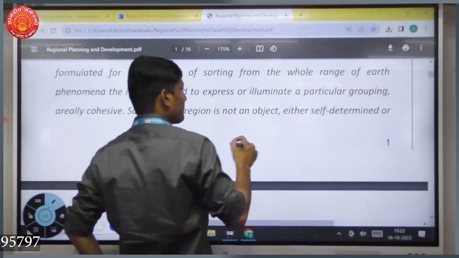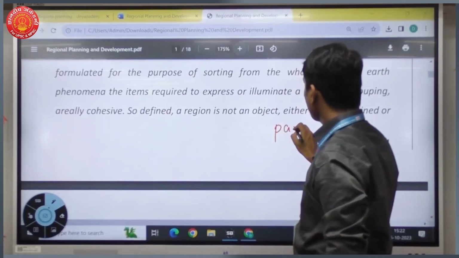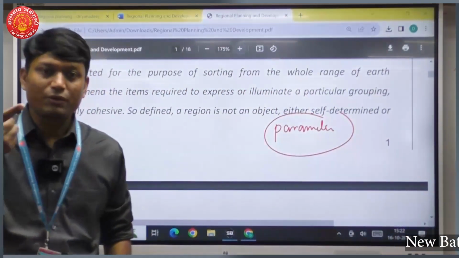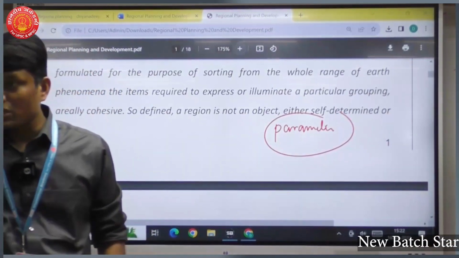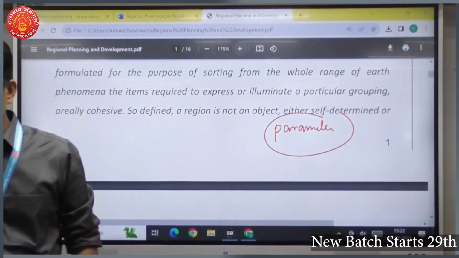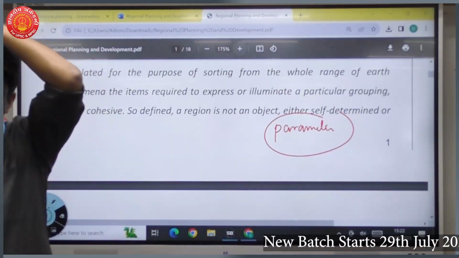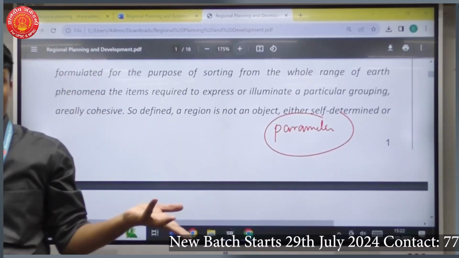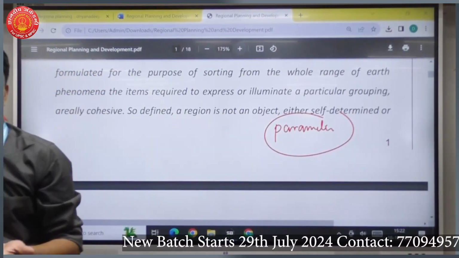Because you have a parameter, काही तुम्ही parameter set केला, and that parameter should be found within that whole region. That is why we are saying that it should be homogeneous in nature. हो ना, पण मग तुमचा तो parameter असला पाहिजे ना. If I am saying having a mountain region, it is homogeneous. In all of the area you will find mountains.